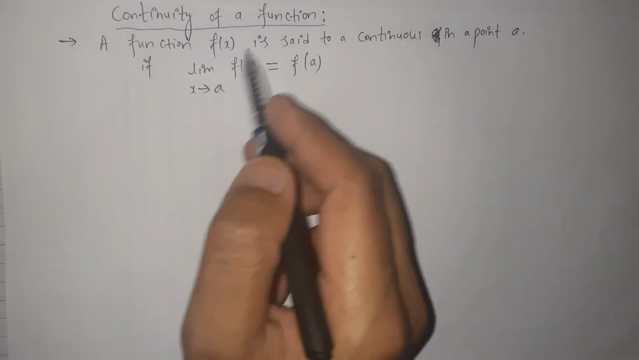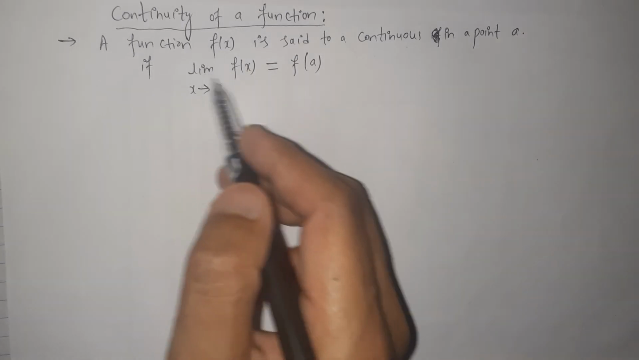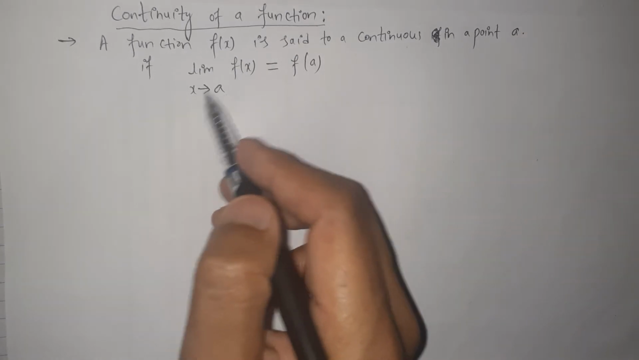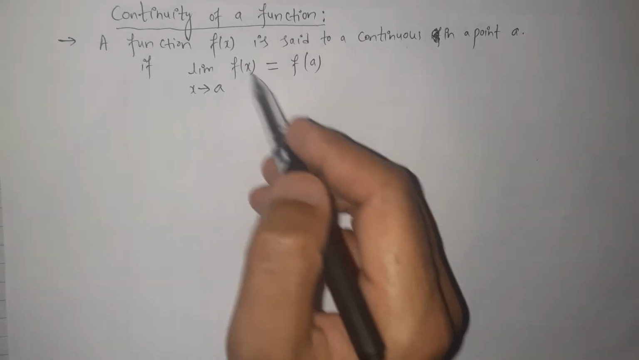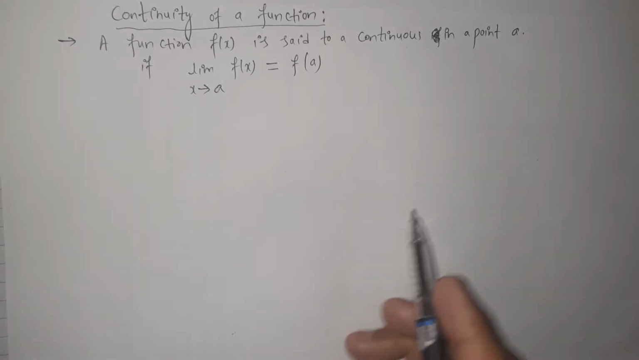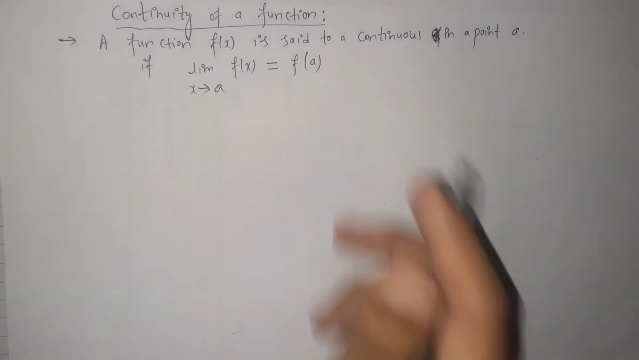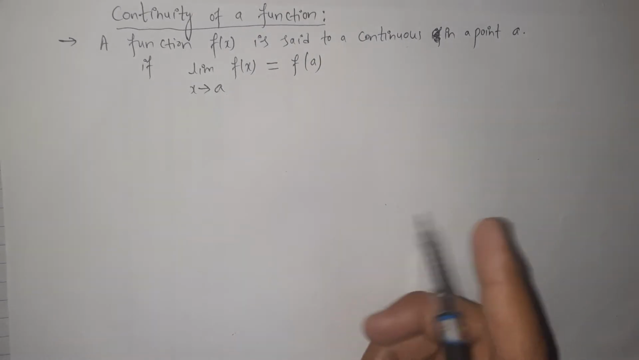A function f of x is said to be continuous at a point a if the limit of that function at the same point is equal to the functional value of that function at the given point. This is the definition of continuity of a function.